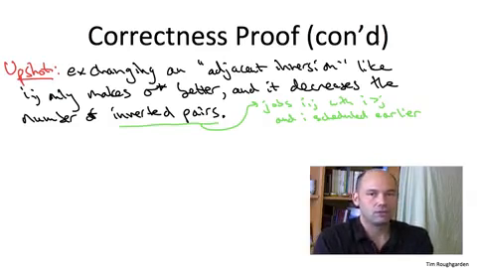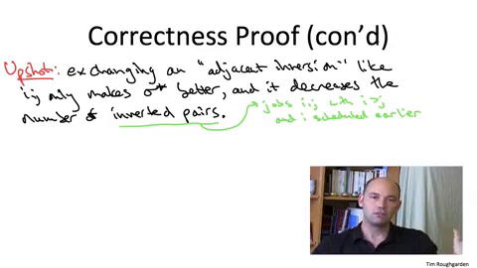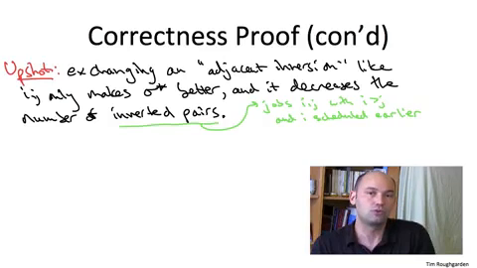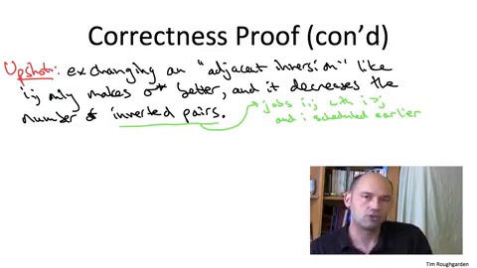So what does that mean? So here's the proof in a nutshell. We take an arbitrary competitor, some schedule sigma star, and either it's the same as the greedy schedule, or, if it's not, there's an adjacent inversion, in which case we exchange it. We get a schedule that's at least as good and has fewer inversions. Either this new schedule is sigma, in which case we're done, or it's not, and then we find an adjacent inversion and we exchange it. It only gets better, and we keep going.